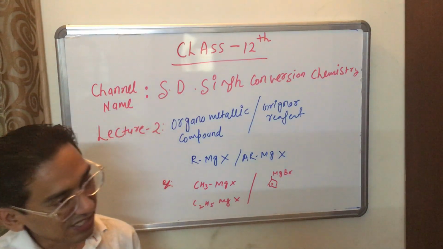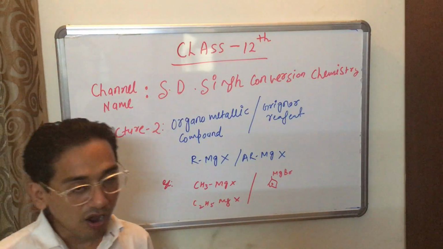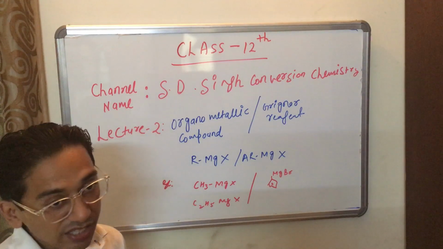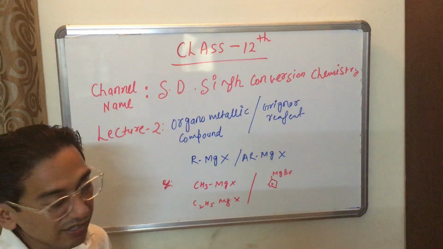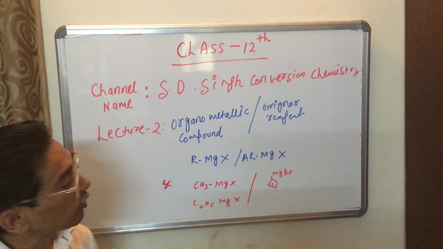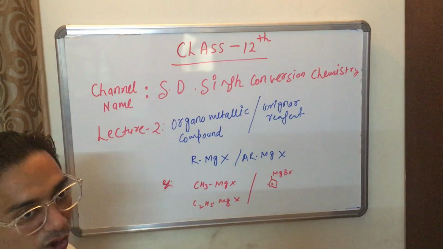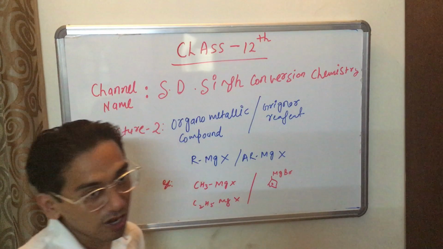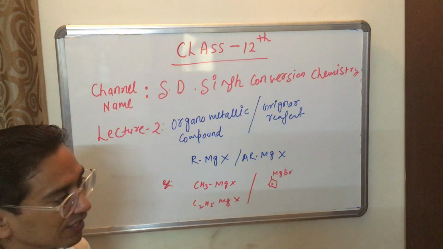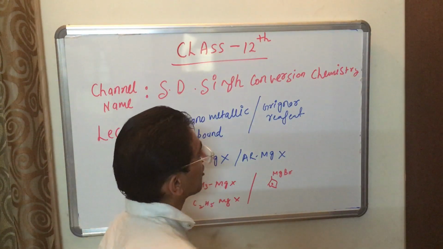Let us see the application of Grignard reagent, or the reaction of Grignard reagent with carbonyl compounds, that is aldehyde or ketone, or with alcohol and amine groups. Let us see how Grignard reagent reacts with all those compounds, what products will be formed, and what the reaction mechanism is. We will understand.